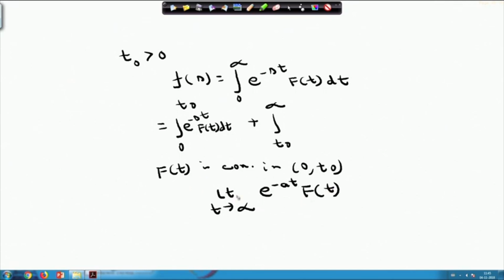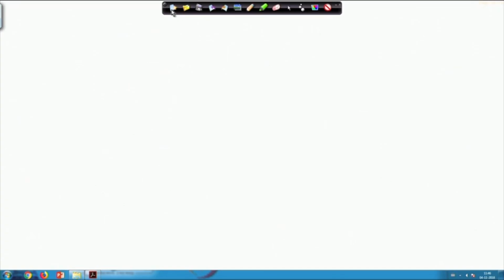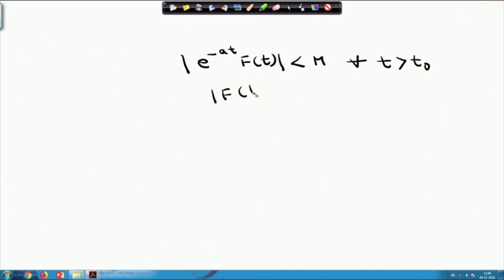Therefore, this limiting value will be finite and there must exist some real number m greater than 0, such that, from the definition of exponential order, e^(-at) f(t) is less than m for all t greater than t0. In other words, the absolute value of f(t) should be less than m e^(at) for all t greater than t0.